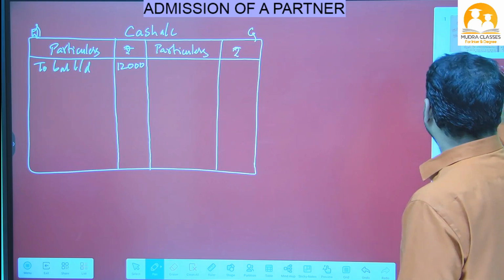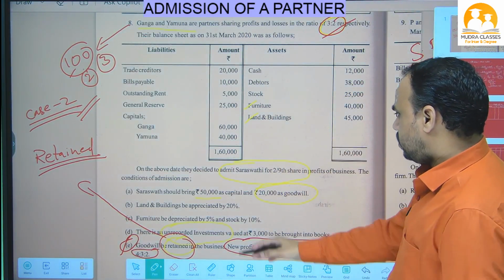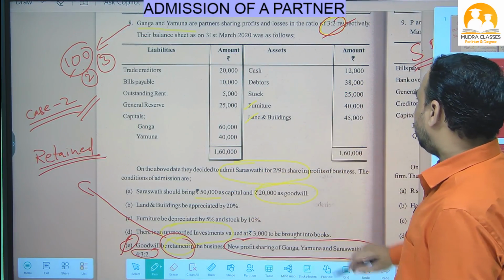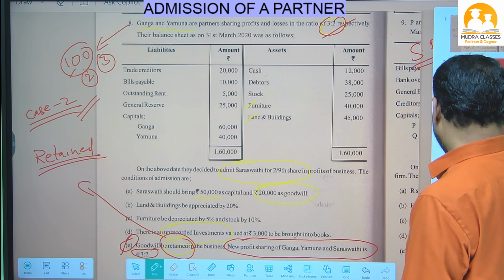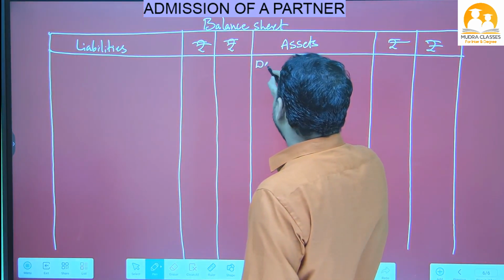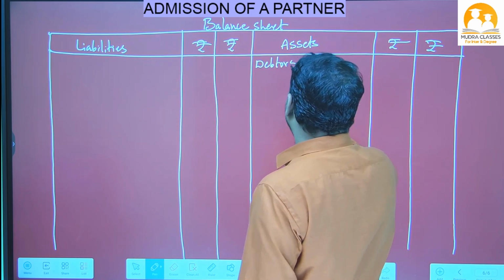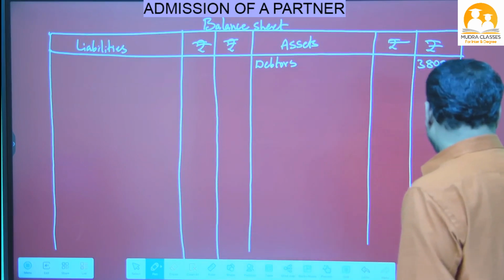Now see the next item in the question. Next item given is debtors, and for debtors we do not have any adjustment. So directly in the balance sheet asset side outer column, debtors 38,000. No adjustment for debtors in this problem. Okay. Next item.